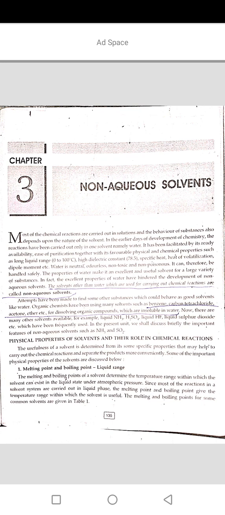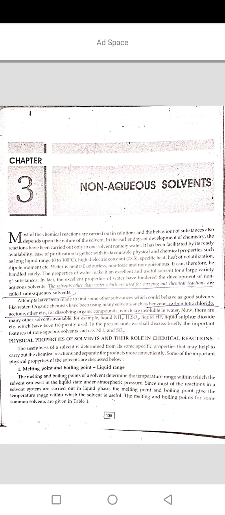It has been facilitated by its ready availability, ease of purification, together with its favorable physical and chemical properties such as a long liquid range of 0 to 100 degrees Celsius, high dielectric constant, that is 78.5, specific heat of vaporization, dipole moment, etc. Water is neutral, odorless, non-toxic and non-poisonous. It can therefore be handled safely. The properties of water make it an excellent and useful solvent for a large variety of substances.